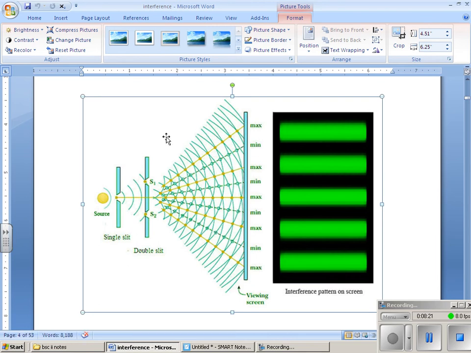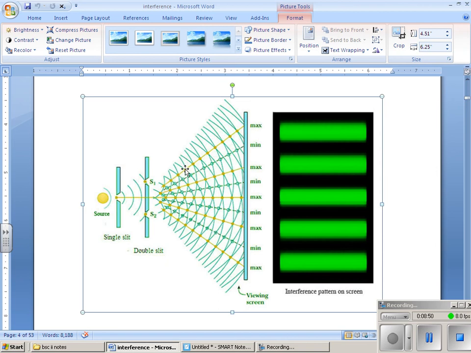What Young's double slit experiment shows is that the light from a single source is split into two sources. From the same source the light is coming. It is split into S1 and S2. The waves from S1 are traveling like this, and the waves from S2 are traveling like this. They travel a certain distance, and on the screen an interference pattern is taking place.